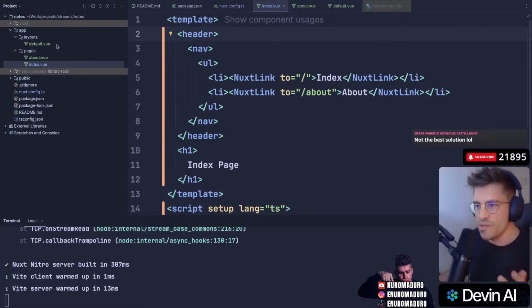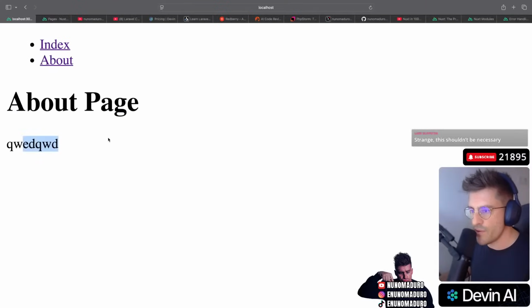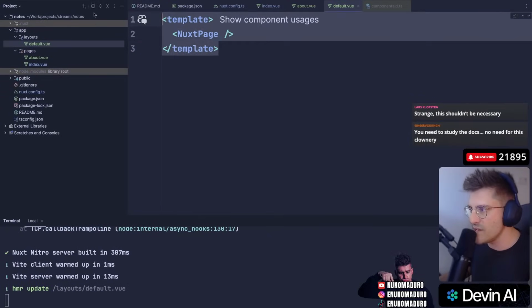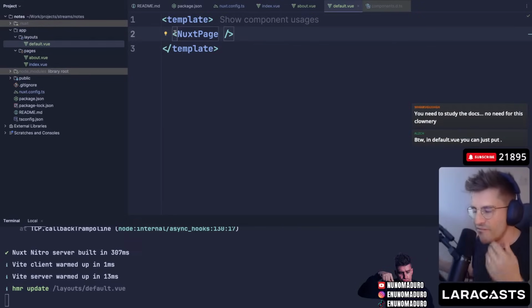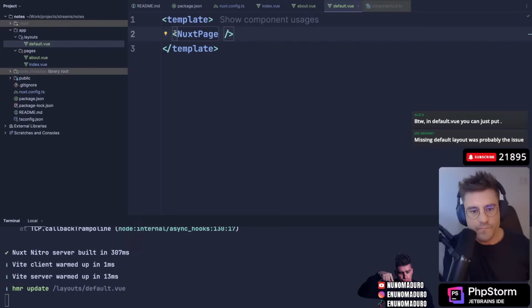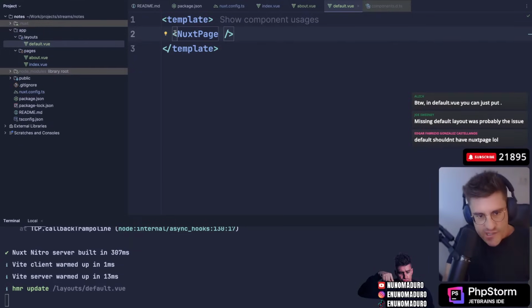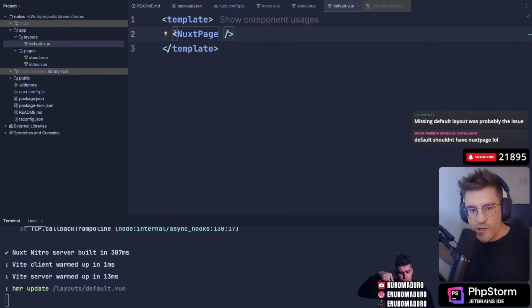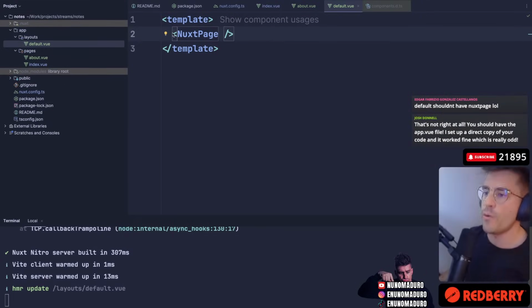So let me read this. This is now the default thing. Can I do this, for example, and I see it? Yeah, here we go. Oh, gotcha. So this is like the layout, basically, the layout that gets used by both pages. I assume I can put HTML tags and everything here, and that would be used as a default layout. Someone is saying that the default layout or missing a layout was probably the issue. It's no problem whatsoever. We are going to move forward, chat.